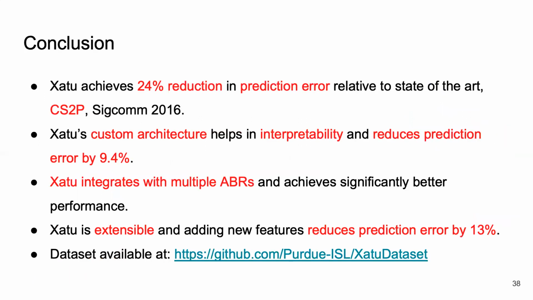This concludes my talk, and let's look at the key highlights from our paper. Xatu achieves a 24% reduction in prediction error relative to state-of-the-art CS2P. Xatu's custom architecture helps in interpretability and also reduces the prediction error. Xatu can be easily integrated with multiple ABRs and help in improving video streaming experience. Xatu is extensible and adding new features helps in reducing the prediction error.